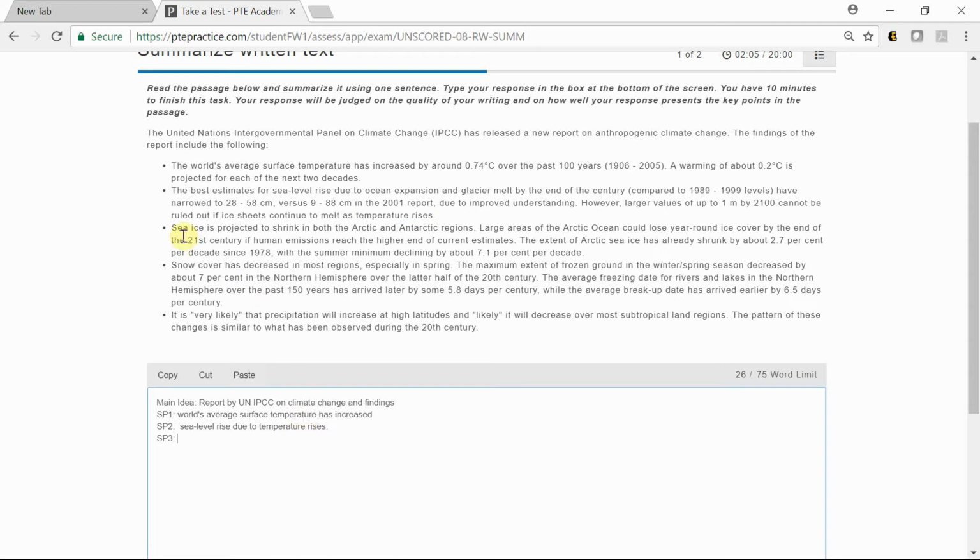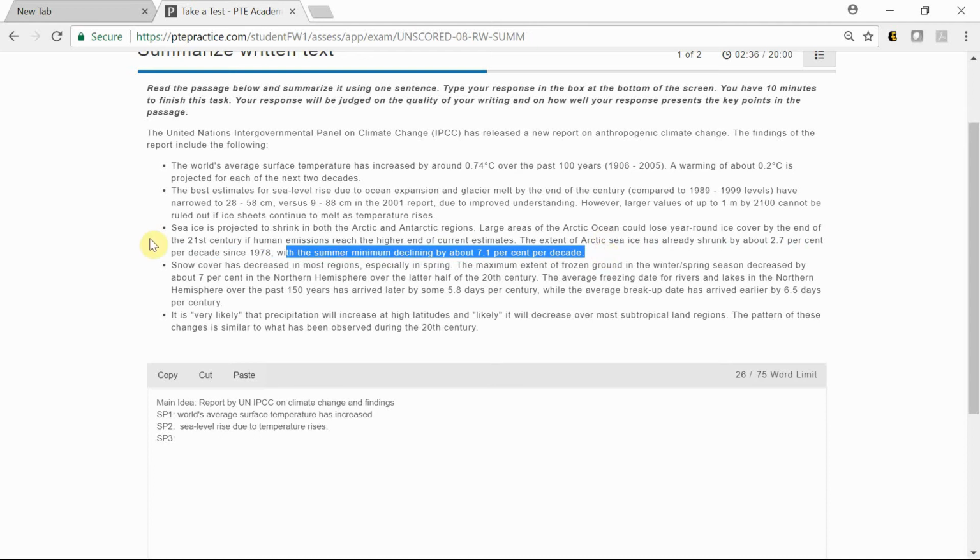Okay, SP3. Okay, sea ice is projected to shrink in both. Okay, large areas of Arctic Ocean could lose year-round sea cover by the end of 21st century if human emission reach the higher end of the current estimates. The extent of Arctic Sea has already shrunk by something per decade since this. Okay, with the summer minimum declining by about.